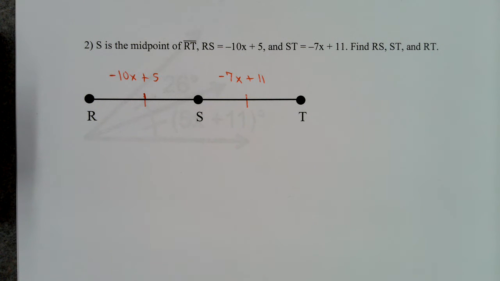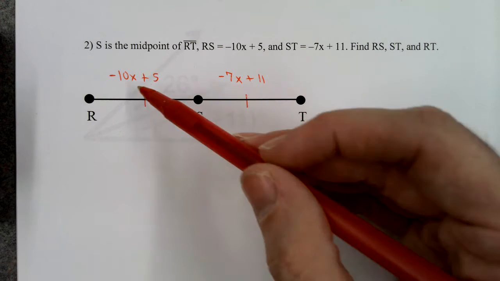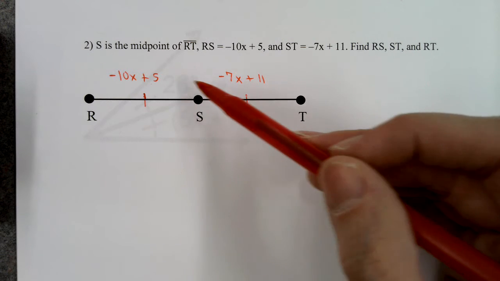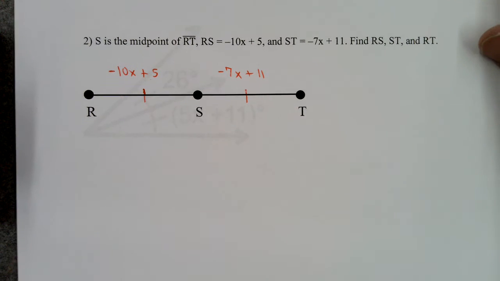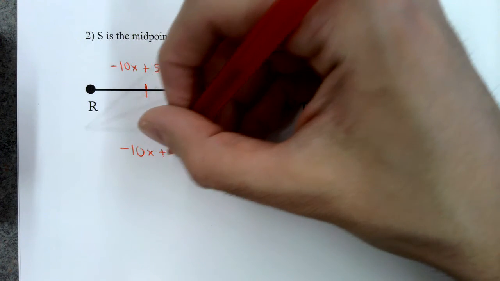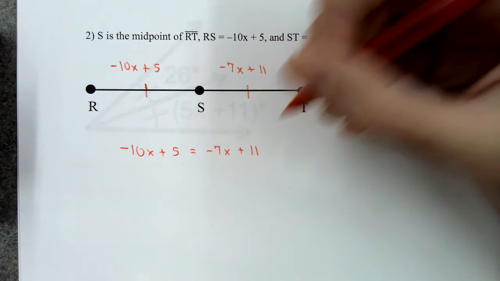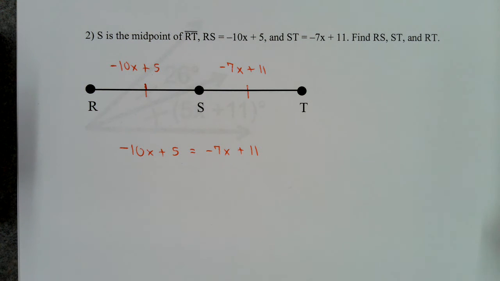Find RS, find ST, and find RT. So again, these are congruent because S is the midpoint. So these are congruent, which means that the measures are equal. So I'm going to write down for my equation, negative 10x plus 5 equals negative 7x plus 11. That's my equation.